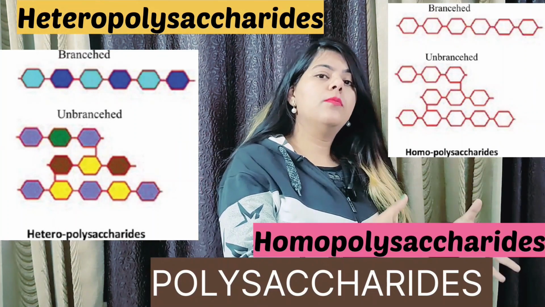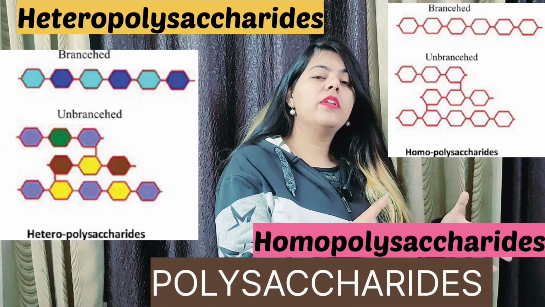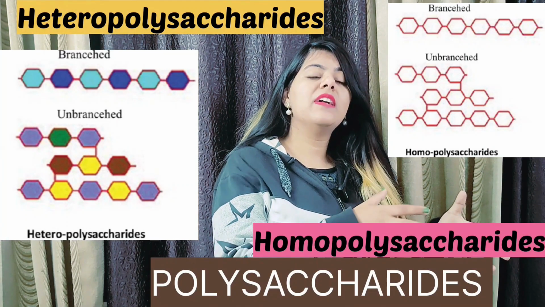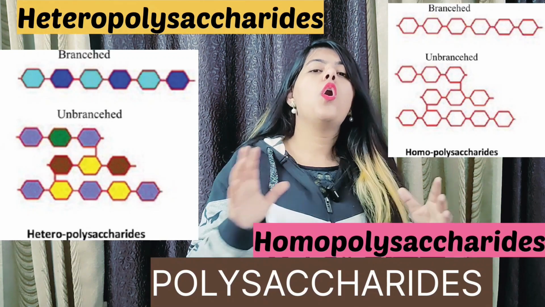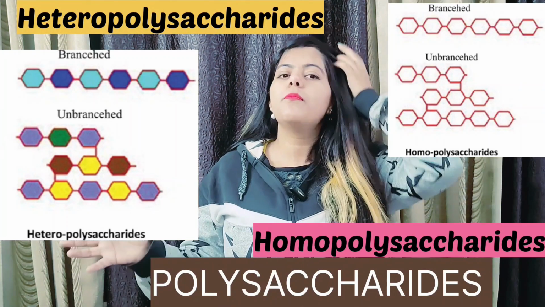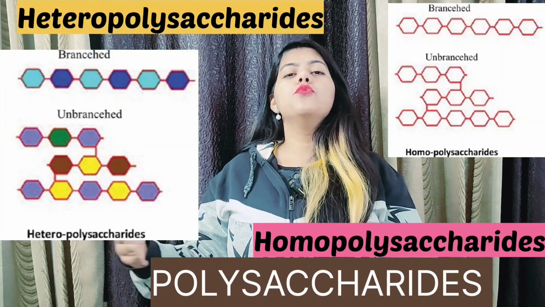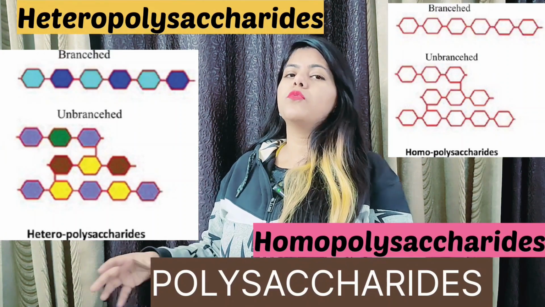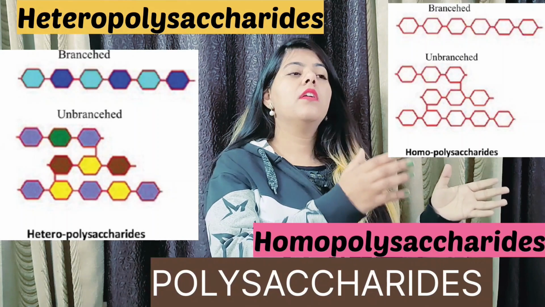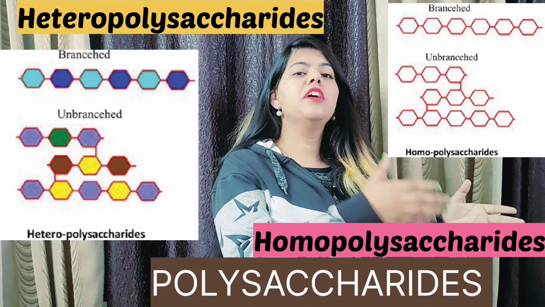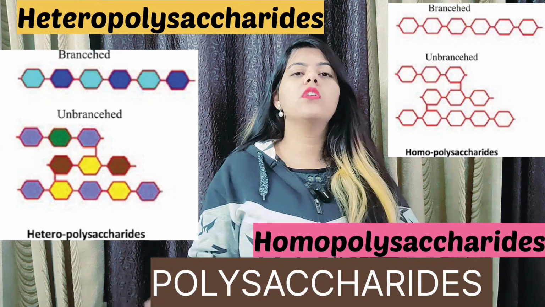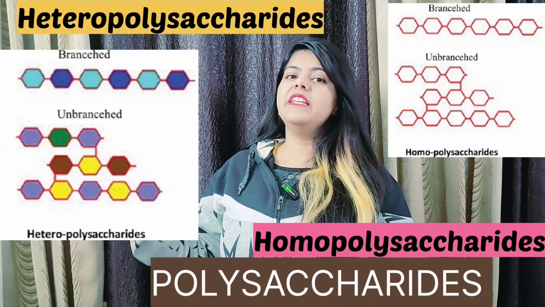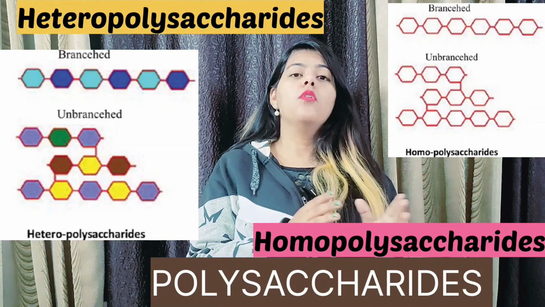Now back to the homopolysaccharides. Homopolysaccharides contain one single unit of monosaccharide which will form the chain. On the other hand, in case of heteropolysaccharides, they form a chain of two or more different types of monosaccharides. They are typically linear or branched in case of homopolysaccharides. On the other hand, heteropolysaccharides are mostly branched.